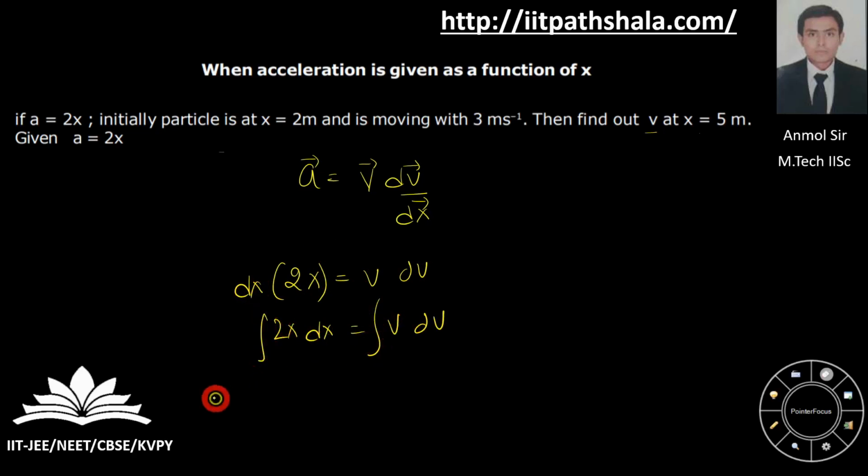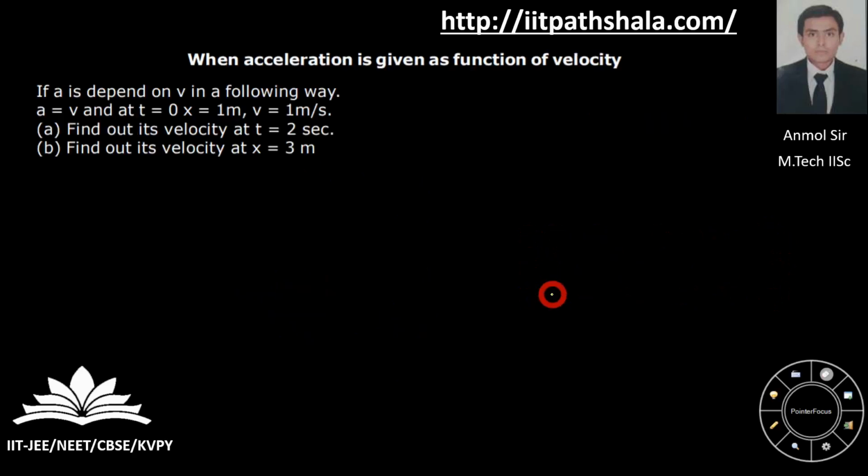Put the boundary conditions over here. For example, here you are given that initially you have a velocity of 3 and a displacement of 2. Finally you have a displacement of 5 and an unknown velocity v, which you have to figure out. You can simply integrate it and find the velocity value, which comes out to be under root 51 meter per second.